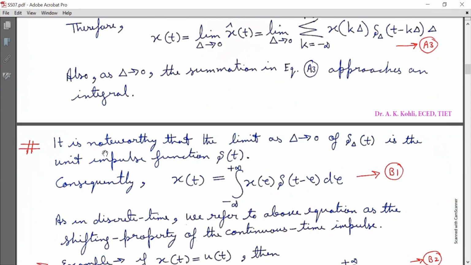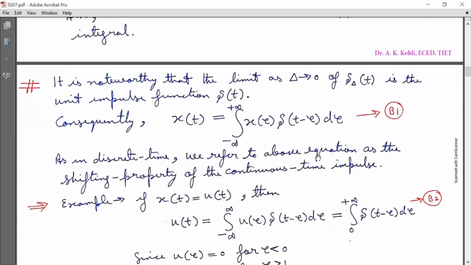It is noteworthy that the limit as uppercase delta tends to 0 of delta with subscript uppercase delta of t is the unit impulse function delta t. Consequently, xt is equal to the integral from minus infinity to infinity of x of tau, delta of t minus tau, d tau. Mark it as equation B1. As in discrete time, we refer to the above equation as the shifting property of the continuous time impulse.